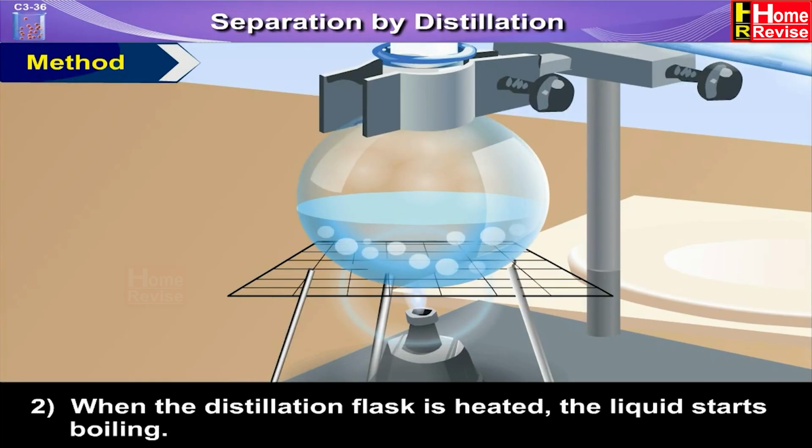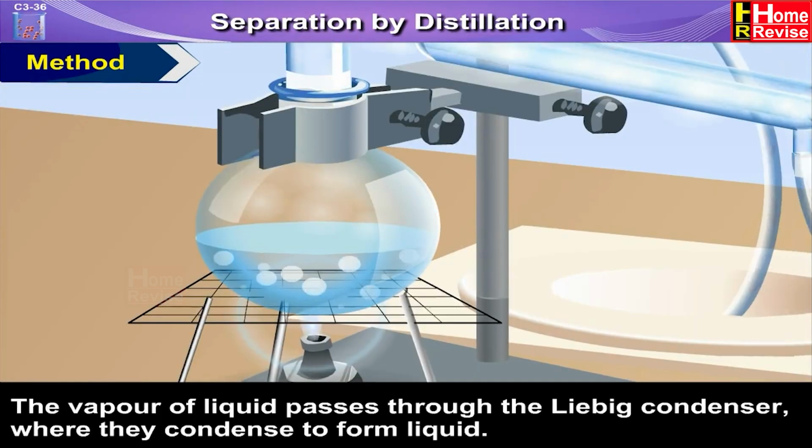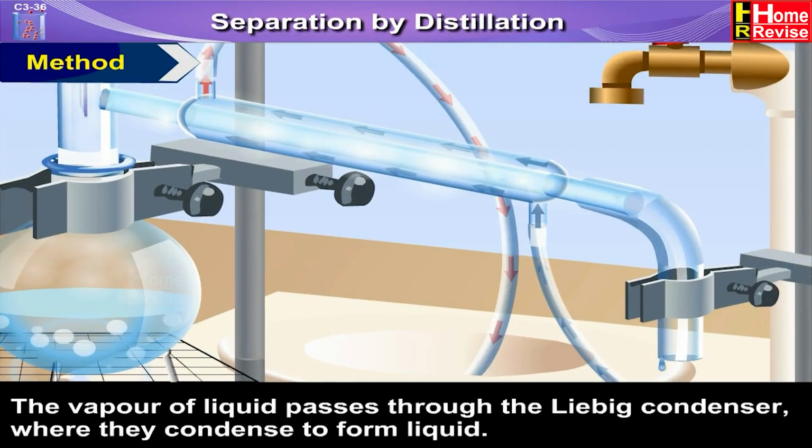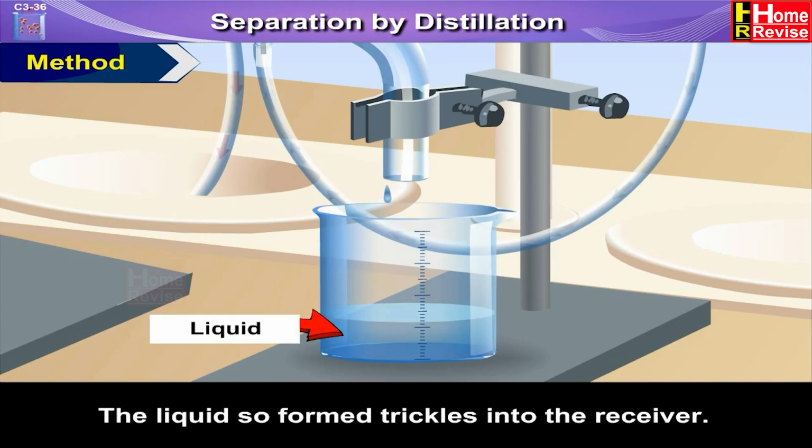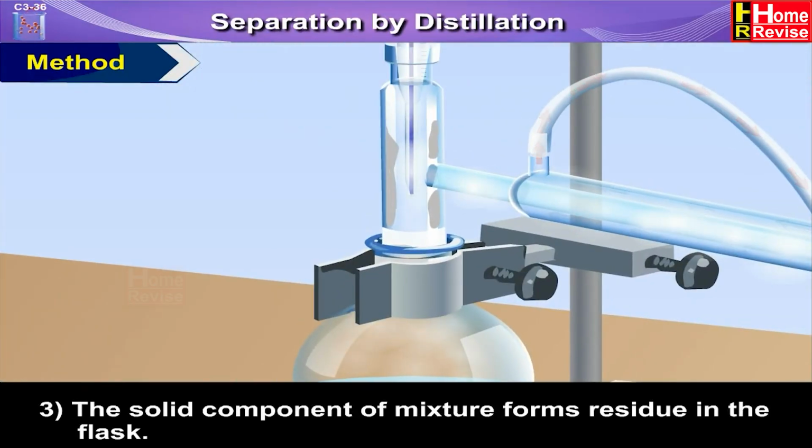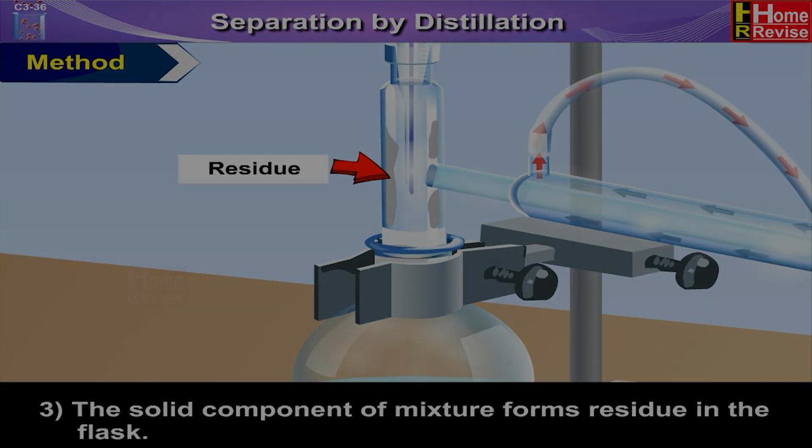2. When the distillation flask is heated, the liquid starts boiling. The vapor of the liquid passes through the Liebig's condenser, where it condenses to form liquid. The liquid so formed trickles into the receiver. 3. The solid component of the mixture forms residue in the flask.